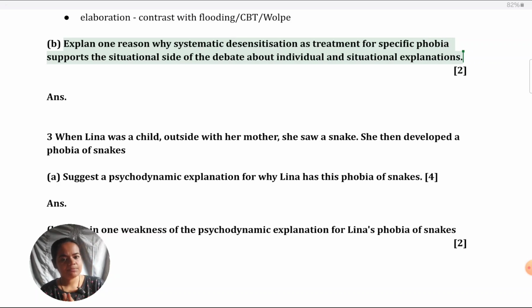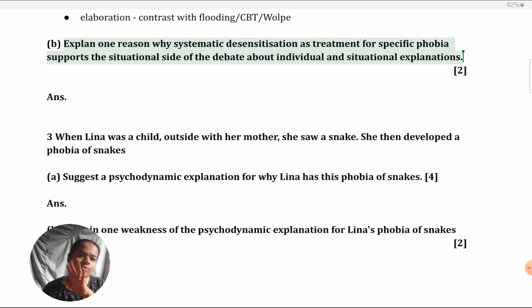Definitely, it's very advisable for your 10 markers. You make your essay plans, you finalize for which topic, which issues and debates you'd like to write. It's a very good strategy. But to ignore all other issues and debates in that topic could mean that you're not able to answer these type of questions. So in the syllabus, whichever issues and debates are mentioned for whichever topics, make sure that you can talk about all of them at least briefly.